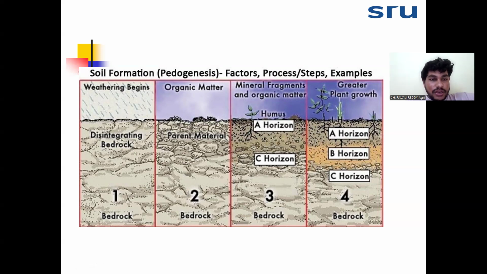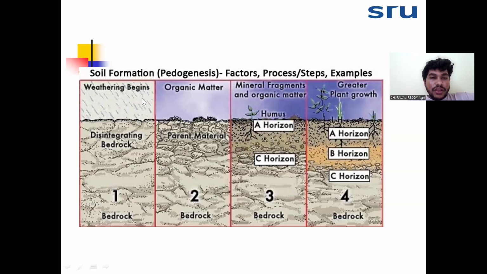From this unconsolidated bedrock, we will get the profile. In that profile, we'll have the 5 master horizons. So for the formation of the soil, unconsolidated bedrock will act as the parent material.